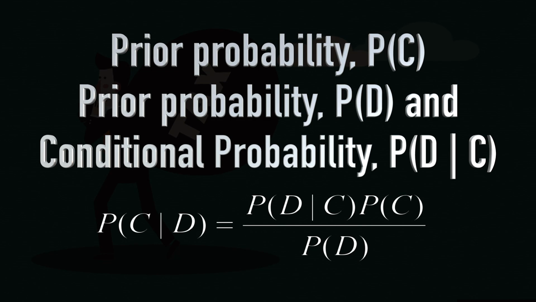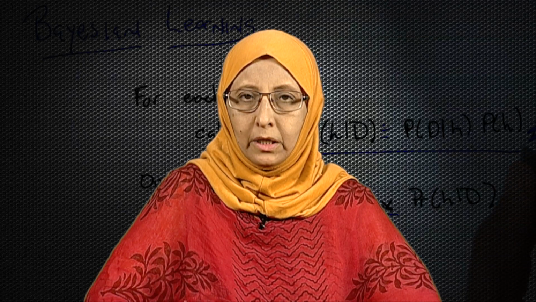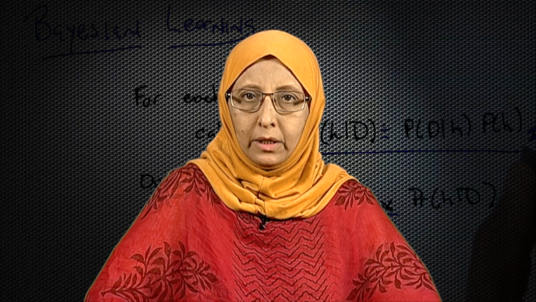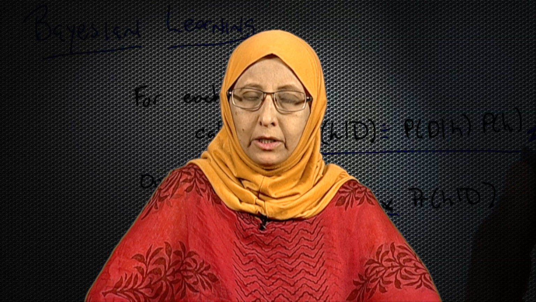So, now you see the equation. On the left side you have this probability, and on the right side you have probability. On the numerator you have probability D given C times probability C, and on the denominator you have probability of D. So, I think this is basically the Bayes theorem, which we need to recall if you have seen it before, or if you have not seen it before. It is a very simple equation, and we will go forward and solve the problem, that particular data table that I showed you. We will take a look at that, and we will actually fit in the values and solve the problem also.